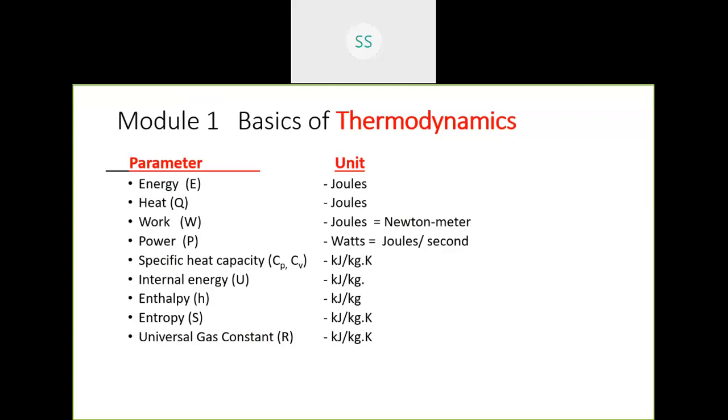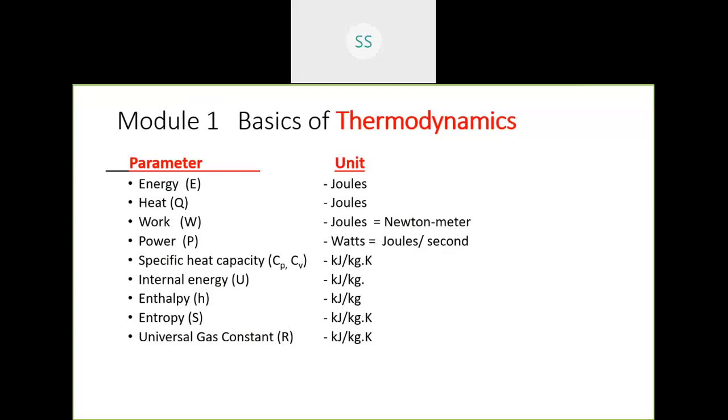Okay. Specific heat capacity. Any material, any substance has its own heat bearing capacity. To raise 1 degree of temperature of 1 unit mass of a body by supplying heat energy, that is called specific heat capacity.